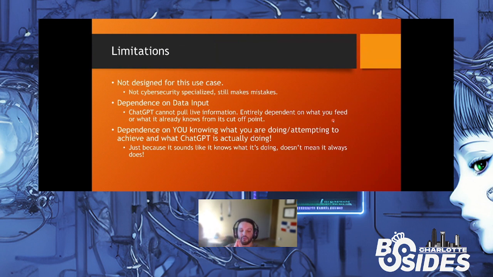And it's my last and final point on limitations. It's highly dependent on you actually knowing what you're doing and what you're actually trying to achieve. ChatGPT itself may seem like it knows what it's doing, and in most cases it does. But there are certain cases where it'll slip up, make a mistake in the code, give you some wrong information, and you have to be the one to see that in the code and say, "Hey, you missed this. You're doing this wrong," and correct it along the way.